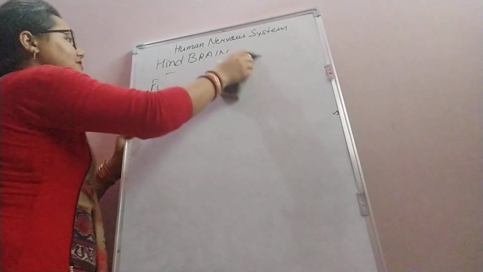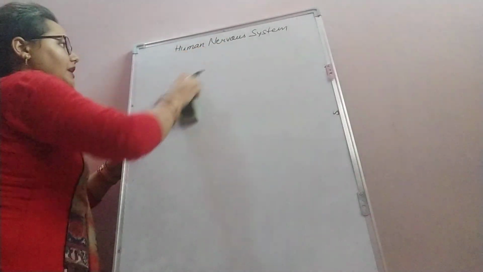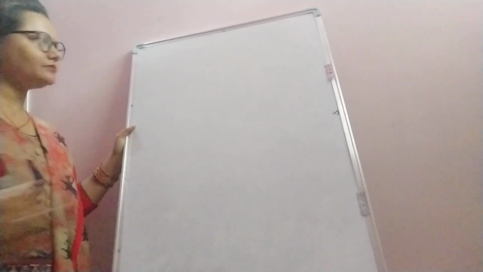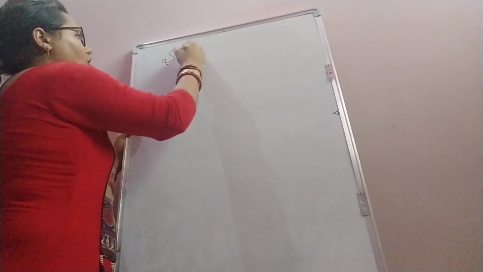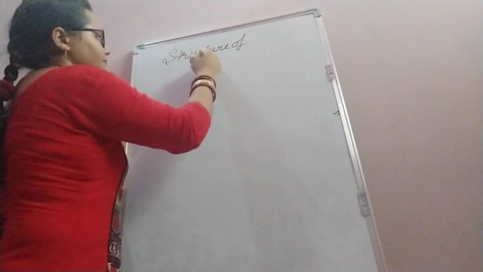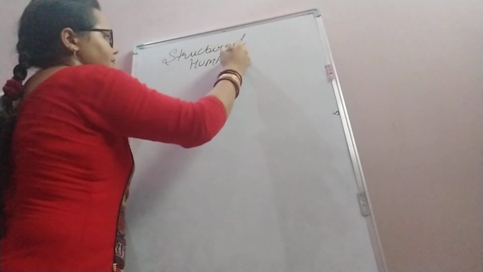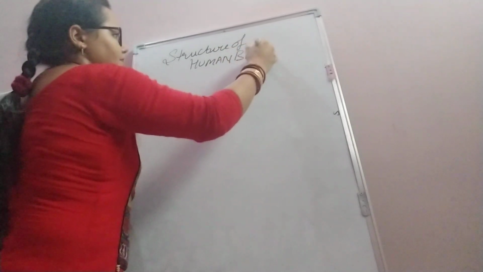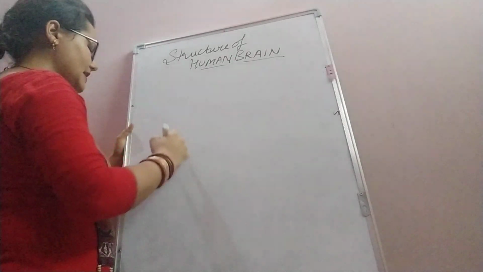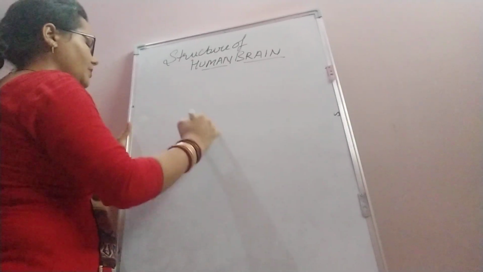Now let us discuss the structure of the human brain. Let us draw the structure of the human brain, and let us locate the various parts of the human brain.